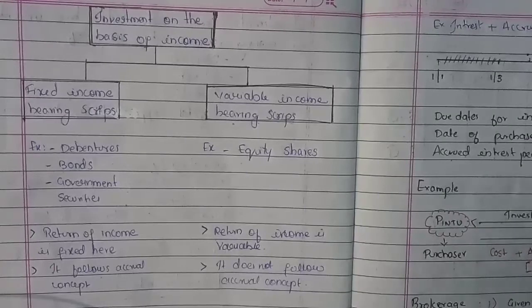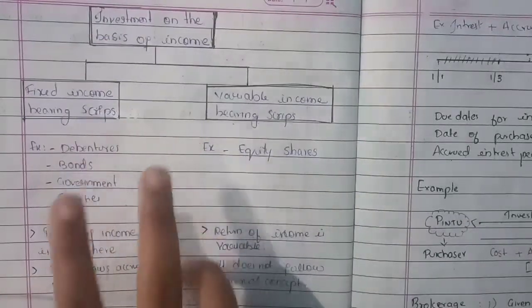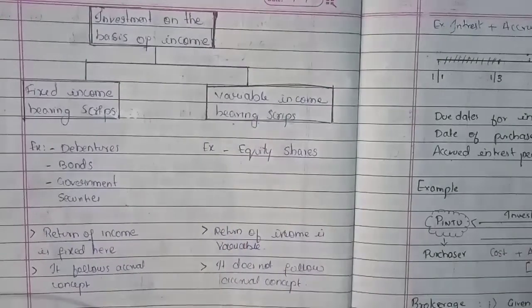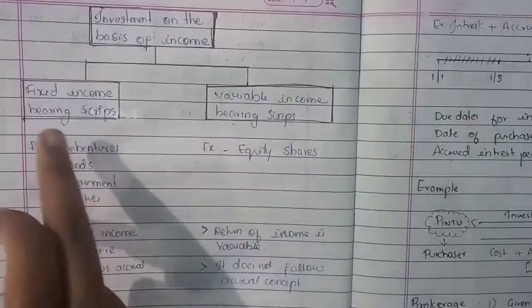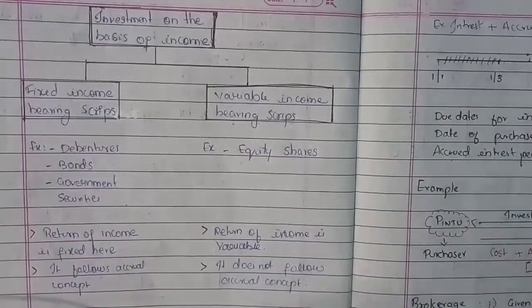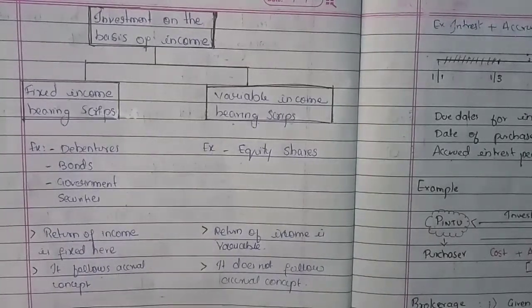Now we are dealing with the investment on the basis of income. So investment is divided into two types on the basis of income, that is fixed income bearing scripts and variable income bearing scripts. You'll get problems on both the methods. Compared to variable income bearing scripts, the problems on fixed income bearing scripts are very easy. Now we'll see what is fixed income bearing scripts.